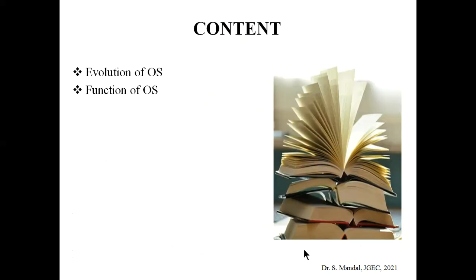In the previous class, we discussed the basic definition of operating system and the needs, goals and objectives of operating system. Now, in this class, we shall discuss the types of operating system, which is nothing but the evolution of operating system, how operating system evolved from the earlier age to the now sophisticated operating system. And after that we shall discuss different functions that are performed by operating systems. These will be elaborated in detail.